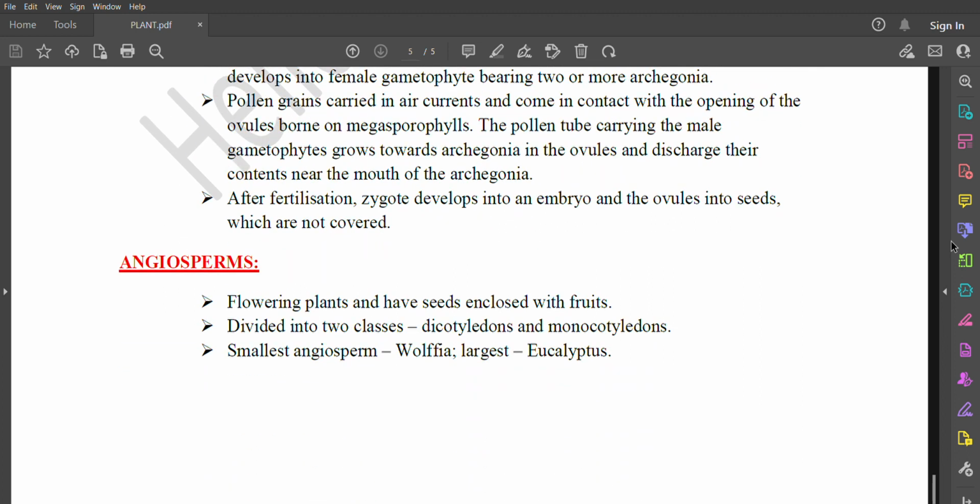Angiosperms are flowering plants and have seeds enclosed within fruits. They are divided into 2 classes, dicotyledons and monocotyledons. Smallest angiosperm, Wolffia; largest angiosperm, Eucalyptus.